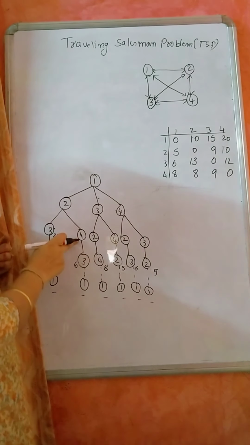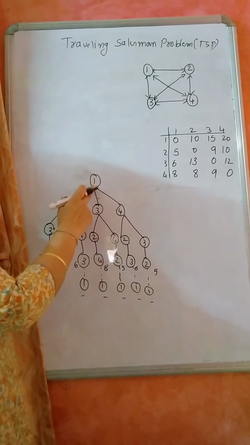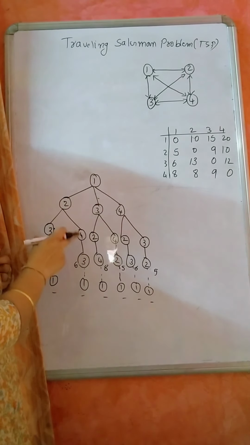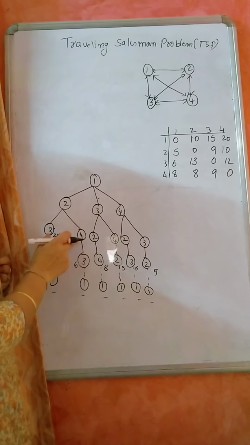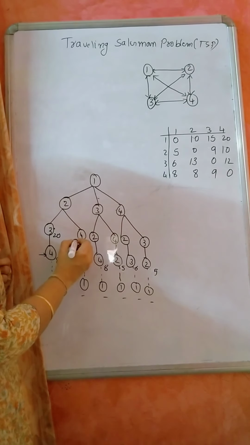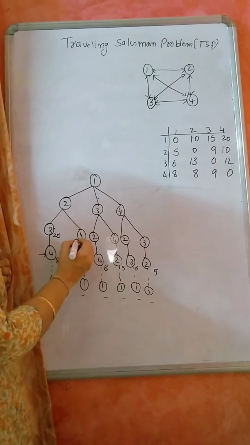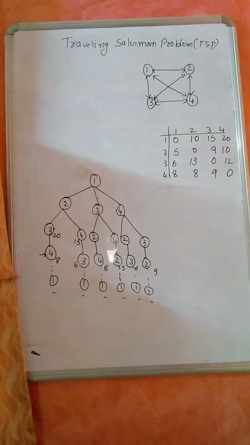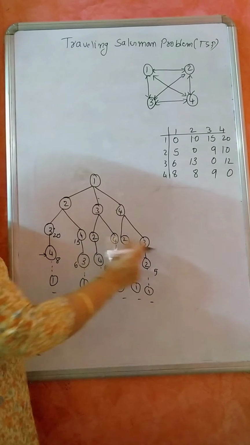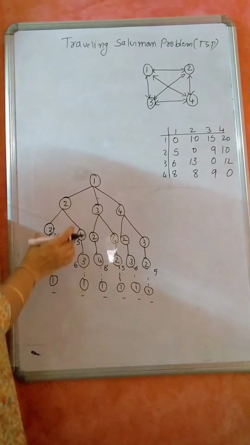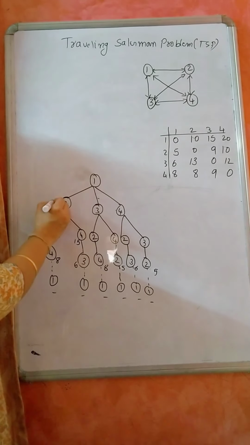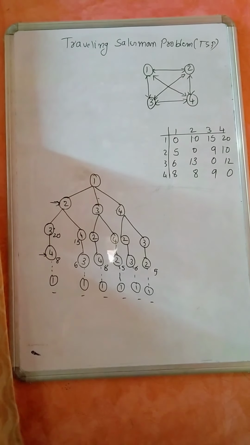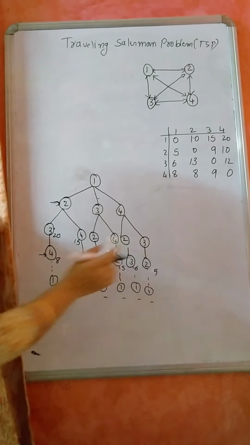Same here. Already I have traveled 1, 2, and I am in 4. So what is the option? Go to 3 and go to 1. So how much is the cost? 4 to 3 is 9. 9 plus 6 is 15. Okay, like that you compute for the others also. Now assume that I am in node 2. Compute for all of them in a similar manner.